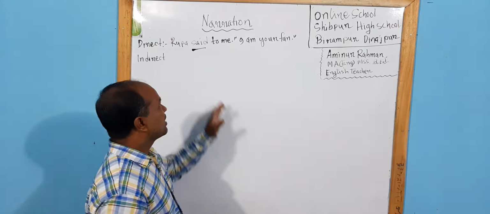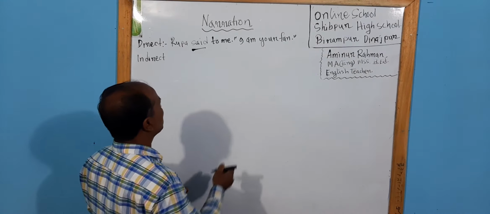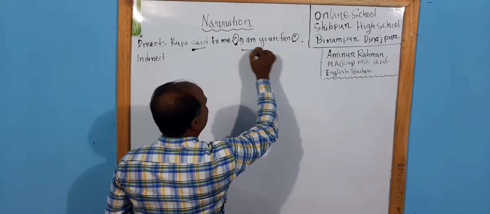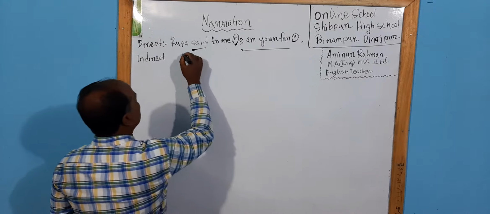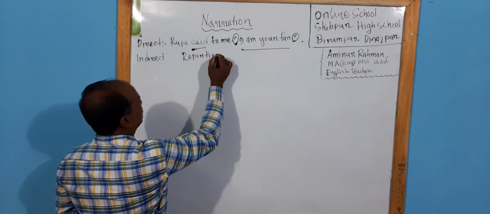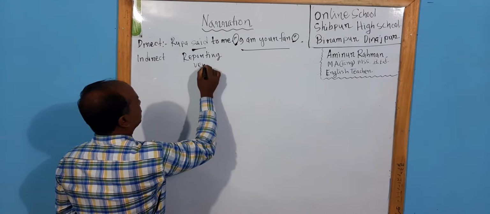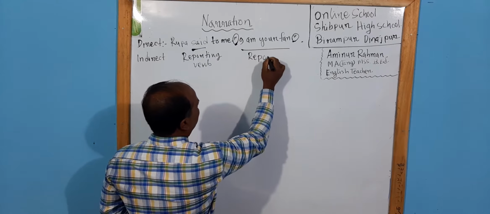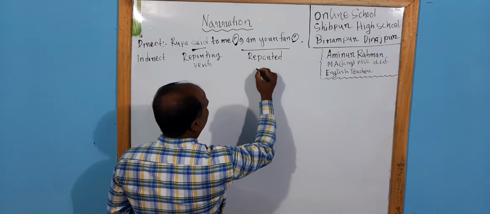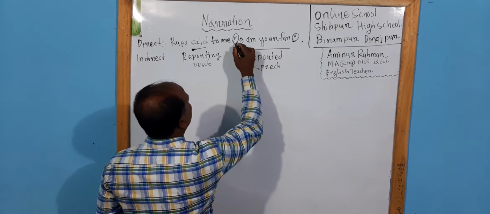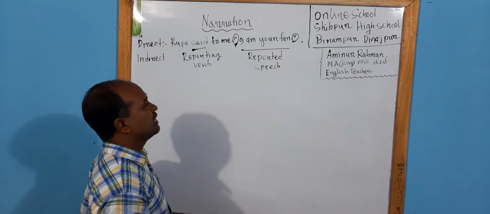This is the inverted comma, and this is the reported speech. You should have the idea about this.